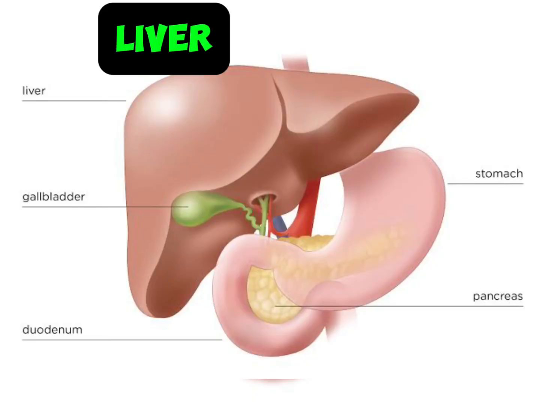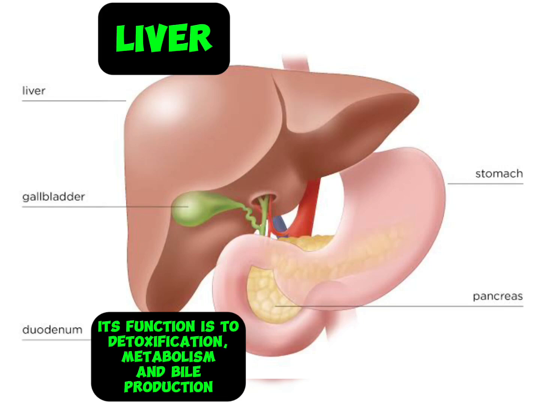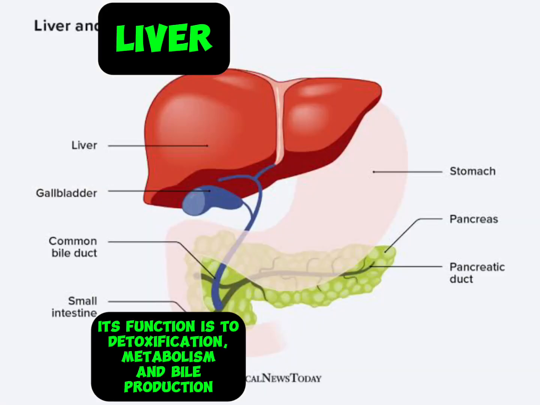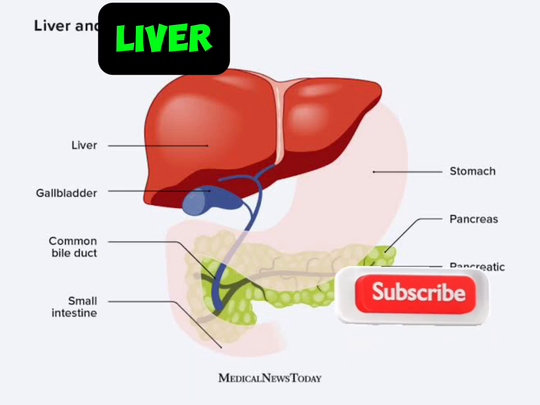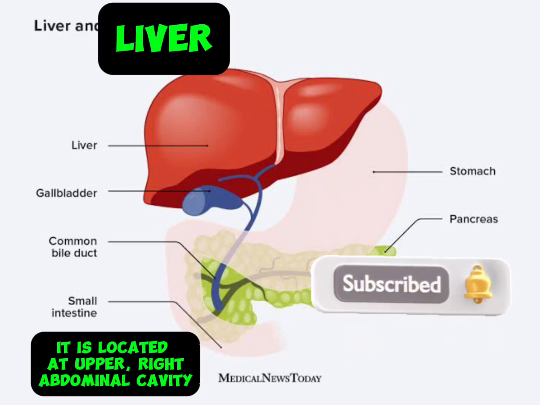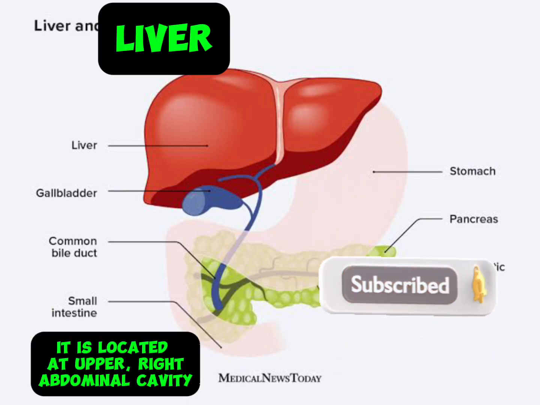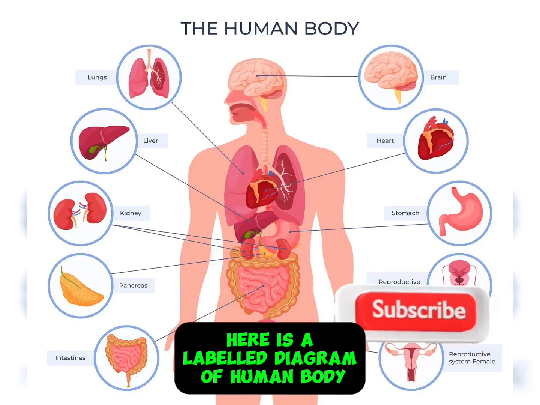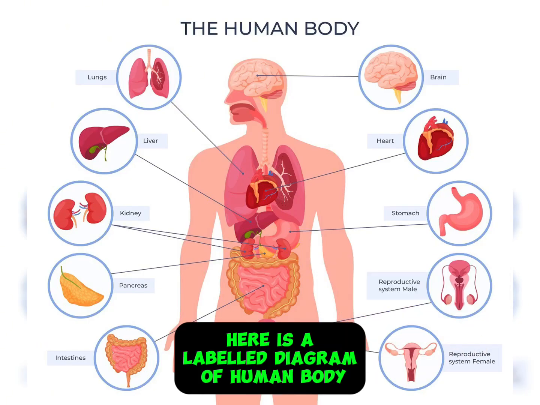Liver. Its function is detoxification, metabolism, and bile production. It is located at upper right abdominal cavity. Here is a labeled diagram of human body.